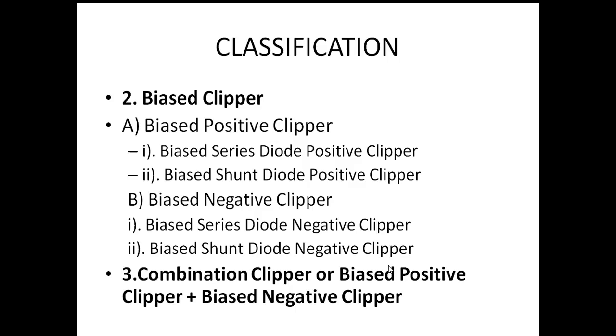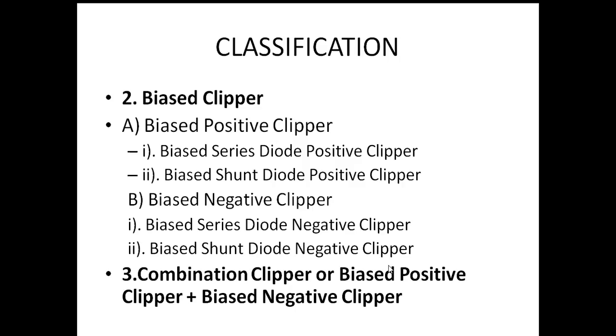The biased positive clipper: biased series diode positive clipper, biased shunt diode positive clipper. In biased negative clipper: biased series diode negative clipper, biased shunt diode negative clipper. Here, shunt diode and series diode is nothing but how the diode is connected in the circuit. Positive and negative clipper means the type of connection of the diode, whether the anode is connected to positive or negative. That decides positive and negative connection.